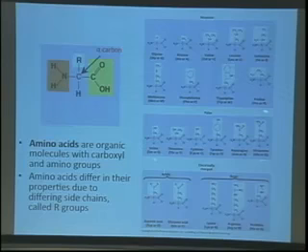And then in the middle, we have a set of amino acids that are polar. If you look carefully at these chemical structures, you can see that we have some OH groups here, we have an SH group here. So these are going to be groups that have polar properties, such that they can form hydrogen bonding interactions with each other or with other amino acids or with water, of course, or other kinds of molecules. So that's polar amino acids, and then we have the charged amino acids down here, and these can either be basic or they can be acidic.